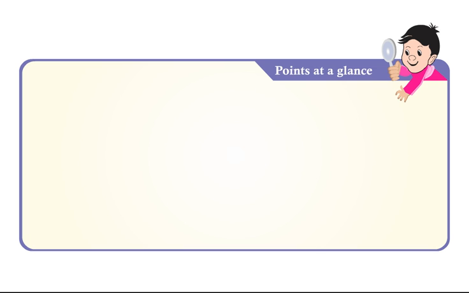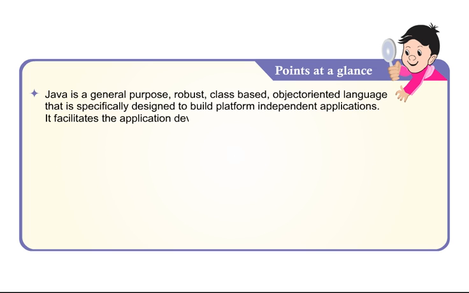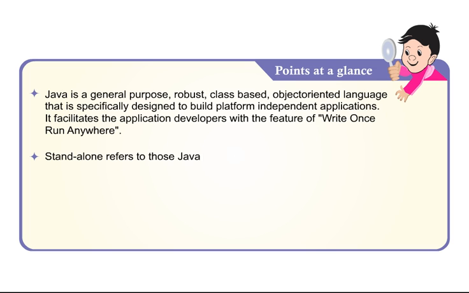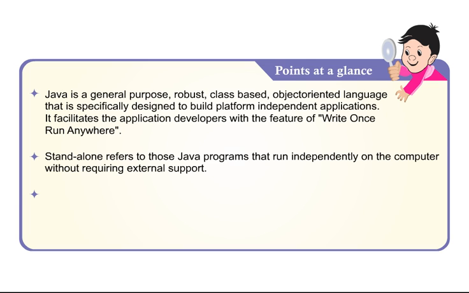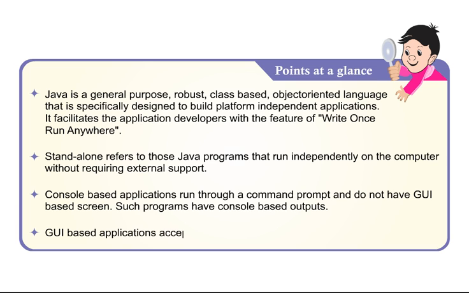Let us quickly glance through the key points discussed in this chapter. Java is a general-purpose, robust, class-based, object-oriented language that is specifically designed to build platform-independent applications. It facilitates application developers with the feature of write once, run anywhere. Standalone refers to those Java programs that run independently on the computer without requiring external support. Console-based applications run through a command prompt and do not have a GUI-based screen. Such programs have console-based outputs. GUI-based applications accept user input through a GUI-based screen.